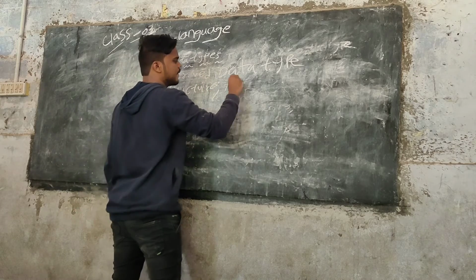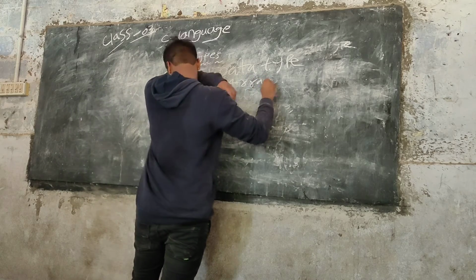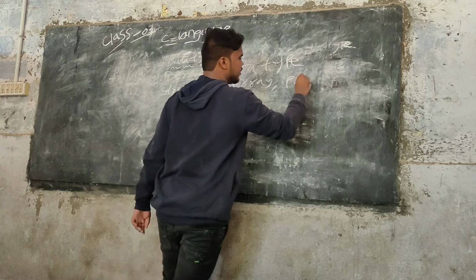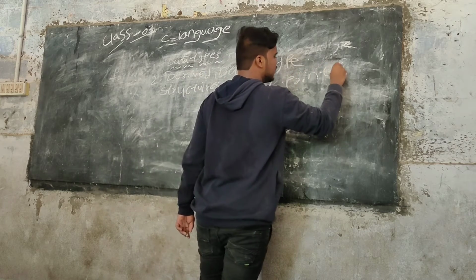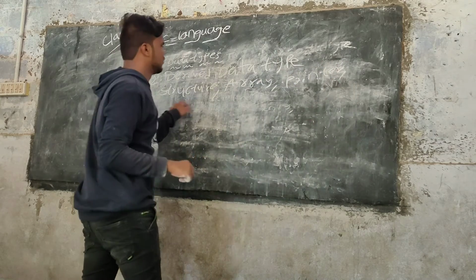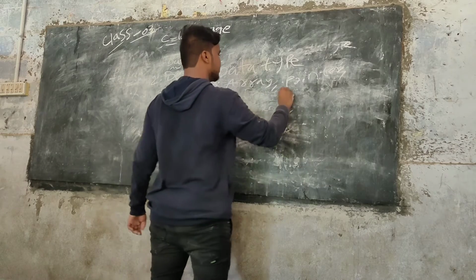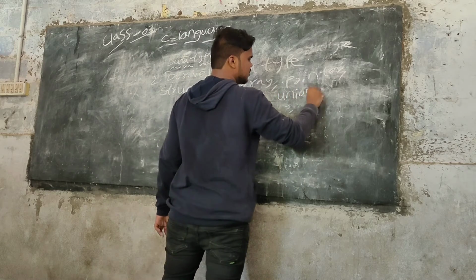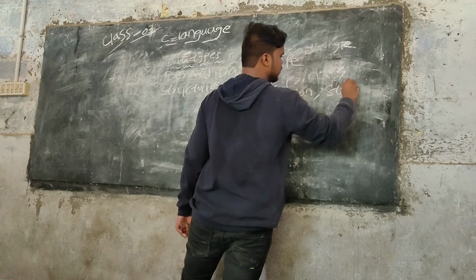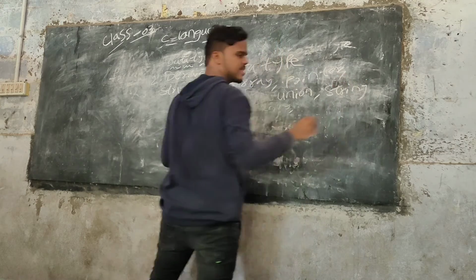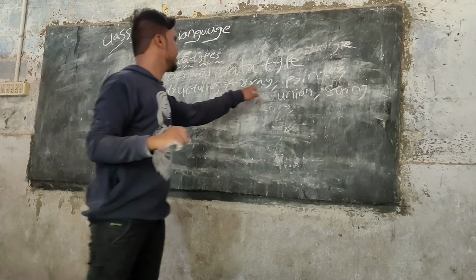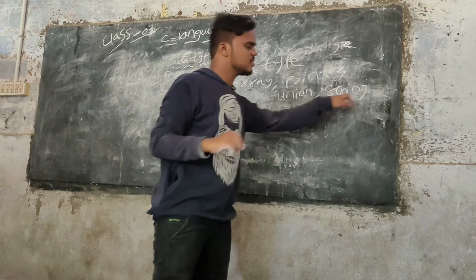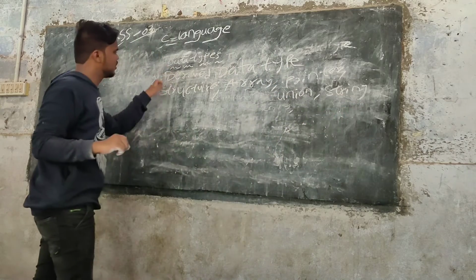array, pointer, union, string. We will discuss it later. Structure, array, pointer, union, string. These are classified as derived data types.